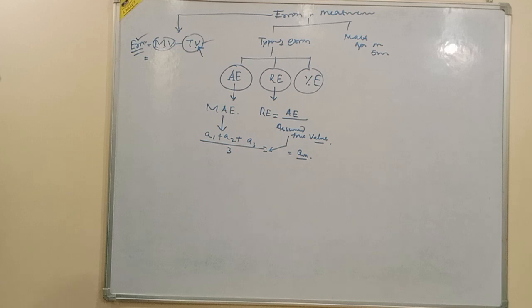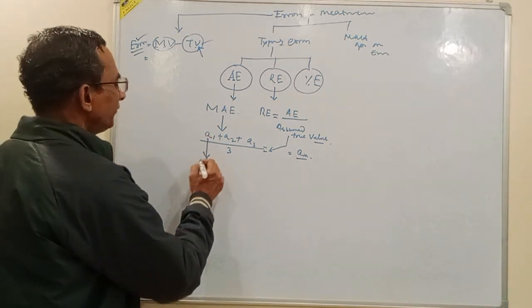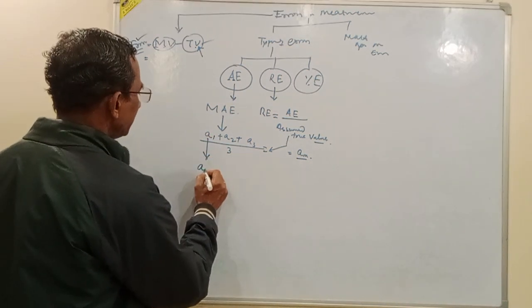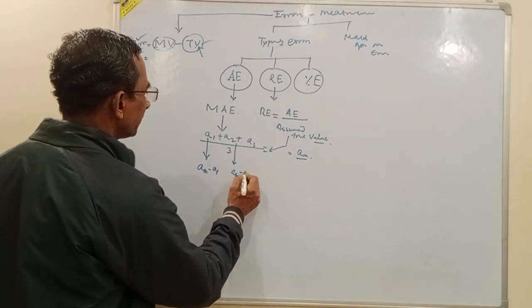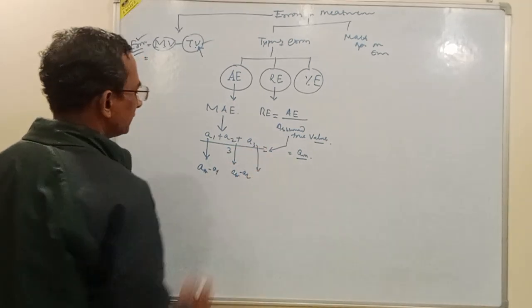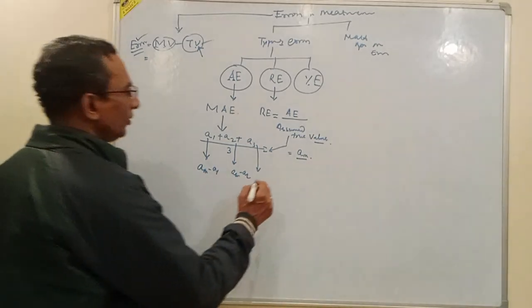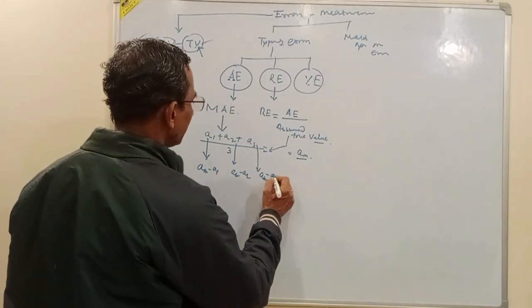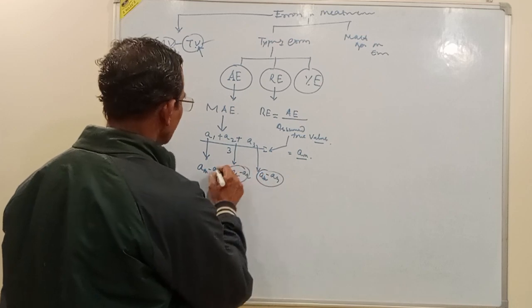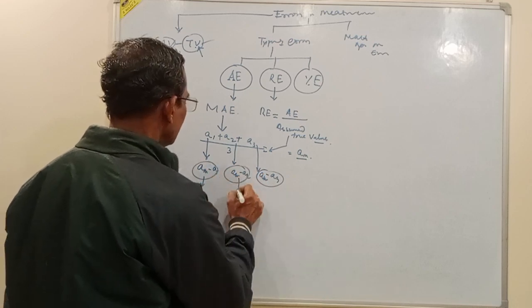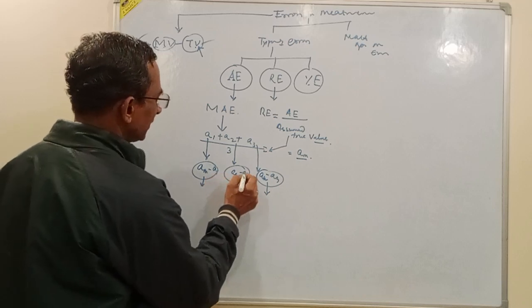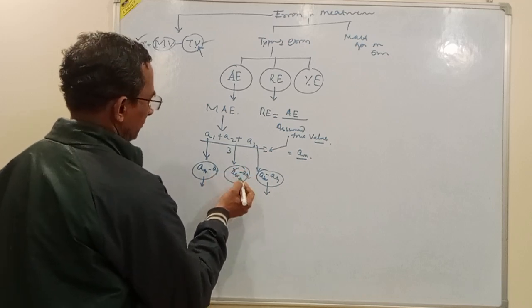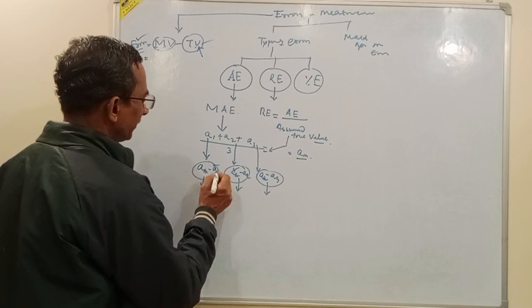Now, in each measurement we find some error: A m minus A1, A m minus A2, and in the third case A m minus A3. It may result either way. If this is bigger it is positive, or if that is bigger it is negative.